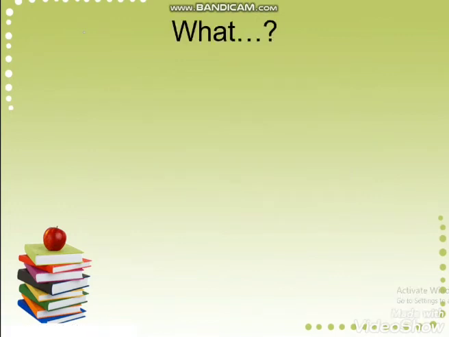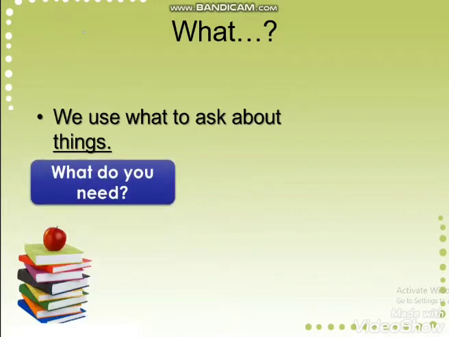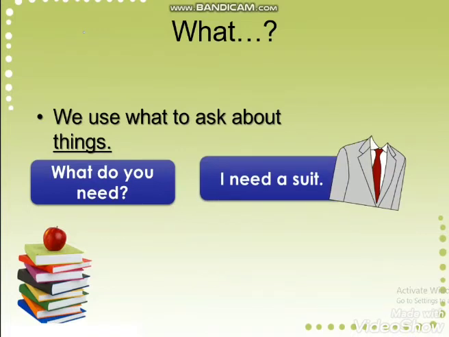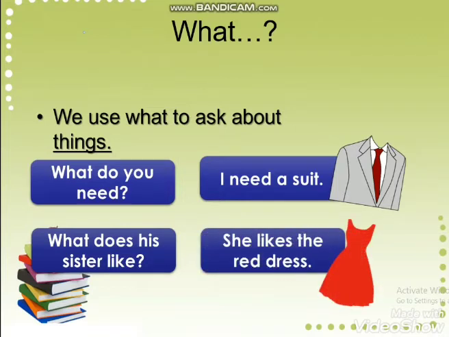Let's revise the use of each word. What? We use what to ask about things. What do you need? I need a suit. What does his sister like? She likes the red dress. So we are asking about things when we use what.